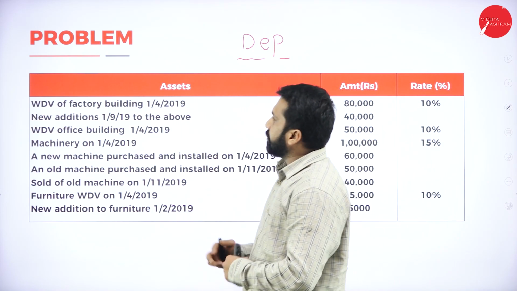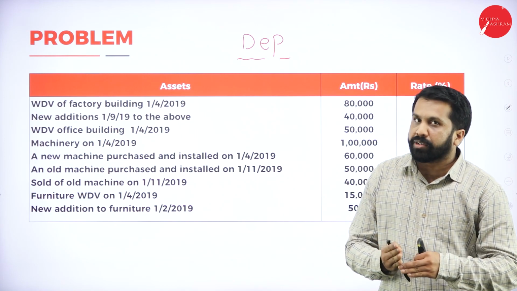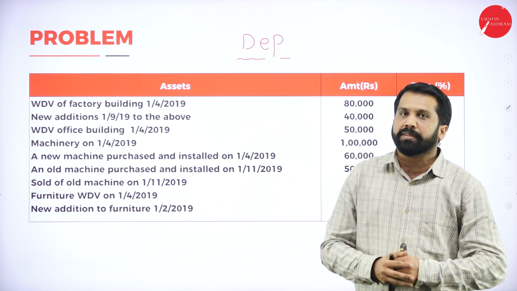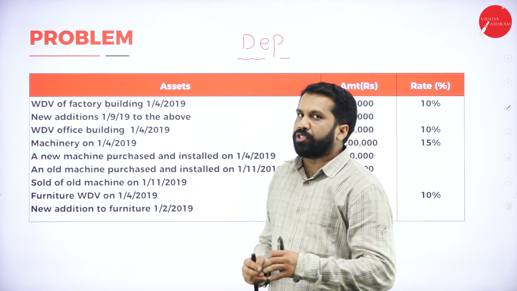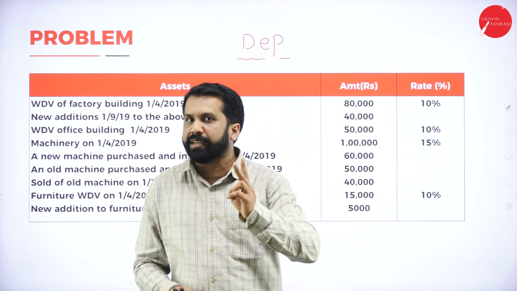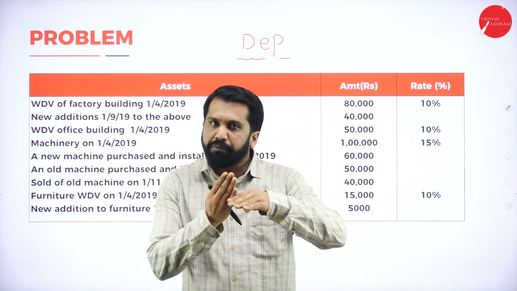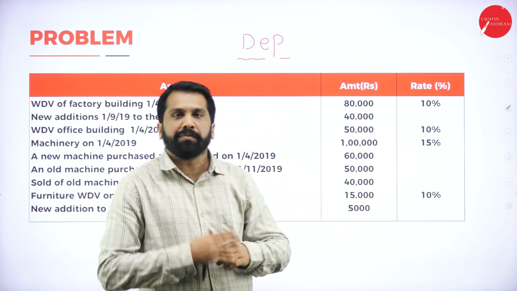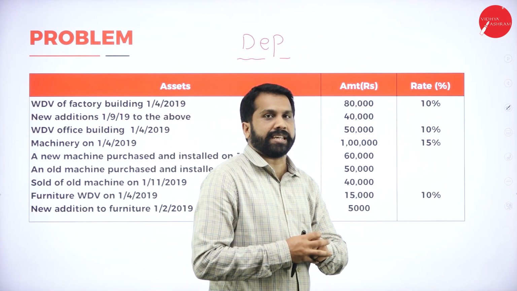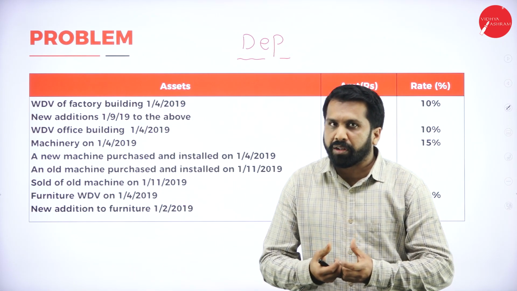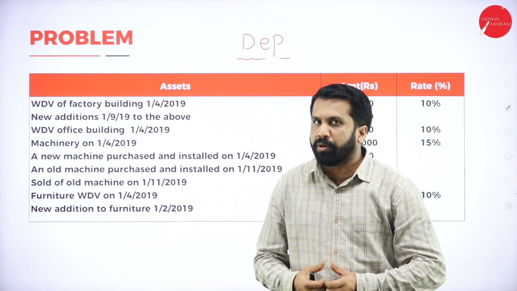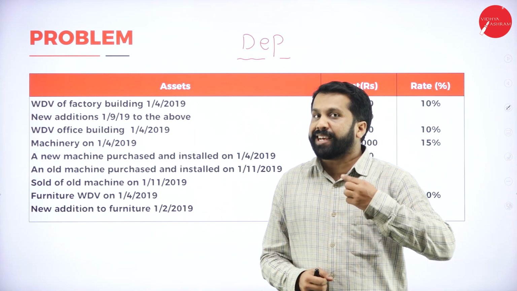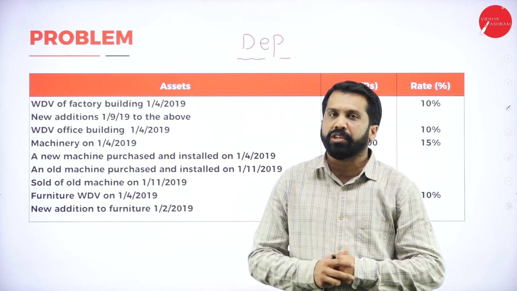Now, in this, don't go as per the accountancy, go as per income tax. While calculating depreciation, always remember there are two things. One is before October 2nd, one is after October 2nd. In the sense, if you bought your mobile and you are using it for more than 6 months, full depreciation.